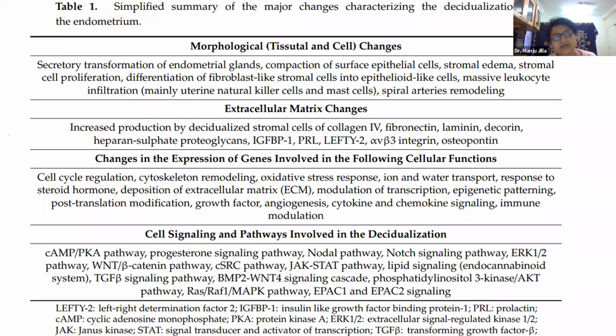Then there are many others: the transforming growth factor beta signaling pathway and the phosphatidylinositol kinase pathway. We will not go into all these details, but all these pathways produce certain proteins and help modulate immunity in such a way that the blastocyst implants and starts growing. It gets its vasculature and we get a hemochorial placenta allowing the embryo to grow.